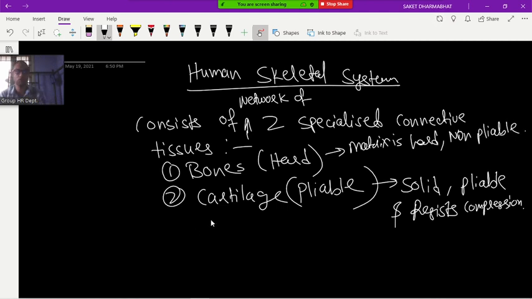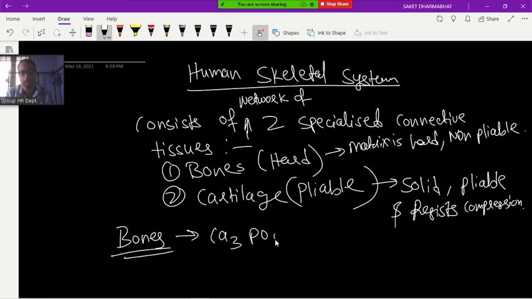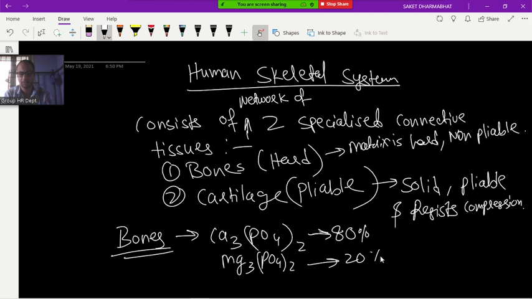So why are the bones hard? Because in the bones, calcium phosphate is present. The inorganic component of the bones is Ca3(PO4)2, calcium phosphate, 80%. Other inorganic salts in the bone are magnesium phosphate, also somewhat 20%, calcium carbonate 10%, and fluoride, very small. These all are inorganic components of bone.